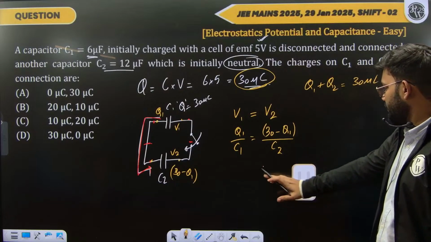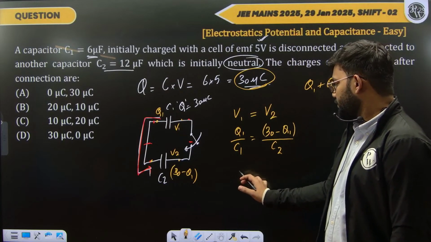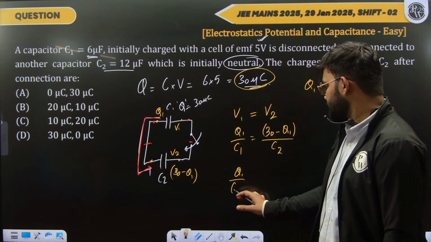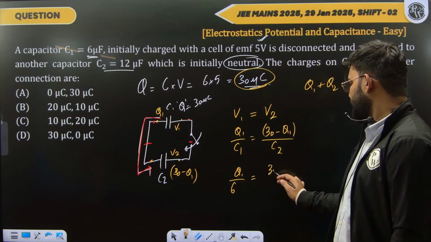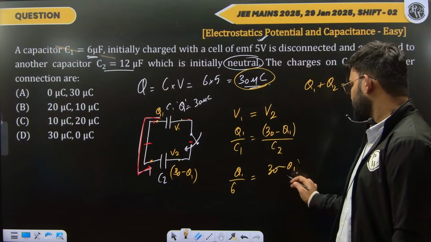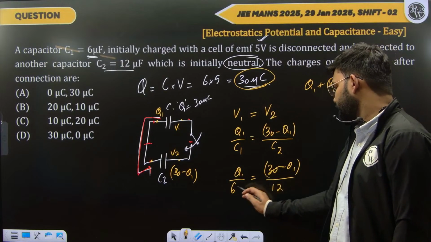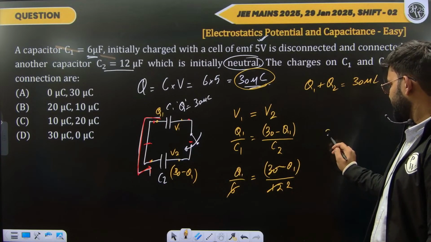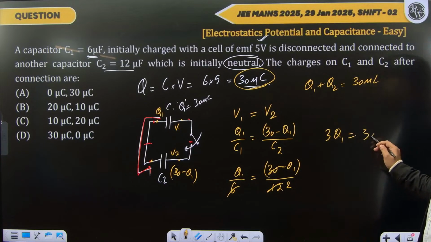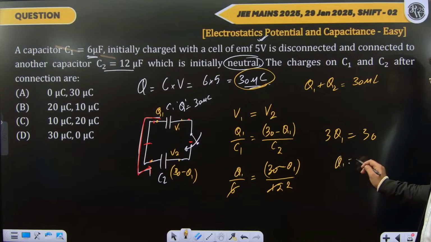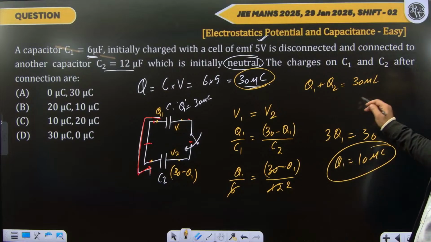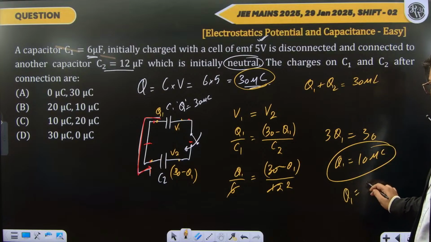let's check the calculation once. Q1 upon C1, the value of C1 is 6, equals 30 minus Q1 upon 12. 6, 2. I get 3 Q1 equals 30. So Q1 is 10. The calculation is correct. Alright, so Q2 would come out to be 20 microcoulomb.